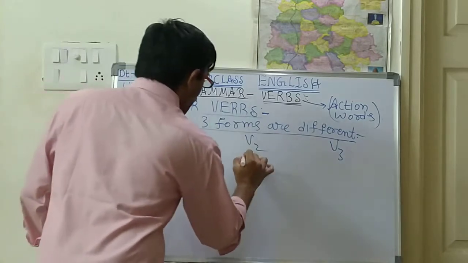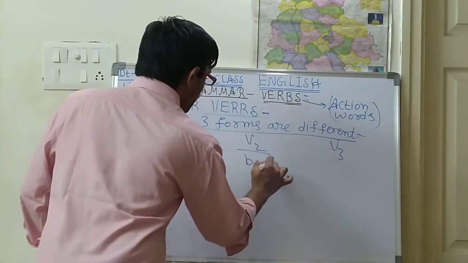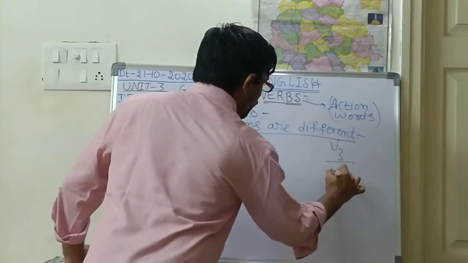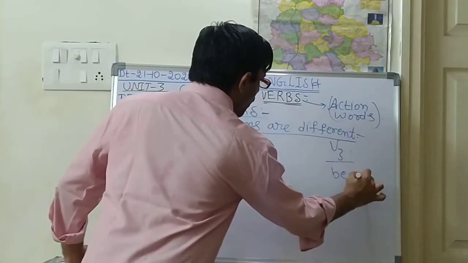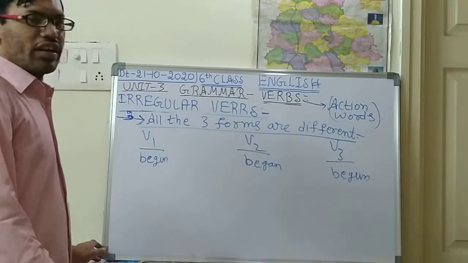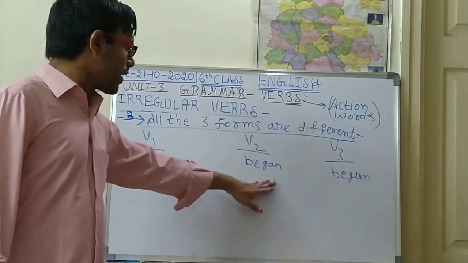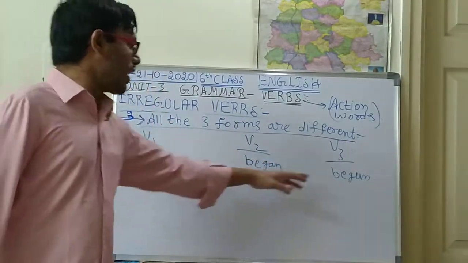Begin, next V2, began, next V3, begun. So here all the three forms are different: begin, began, begun.